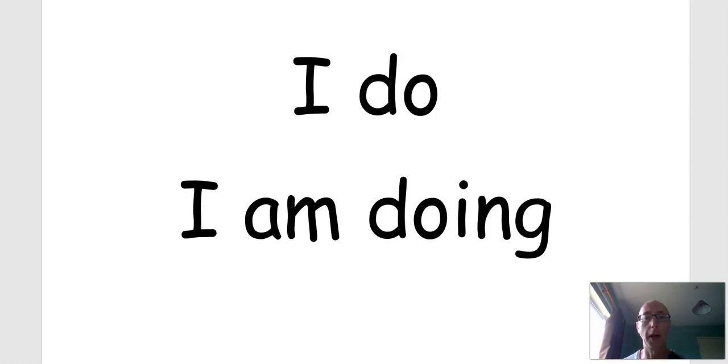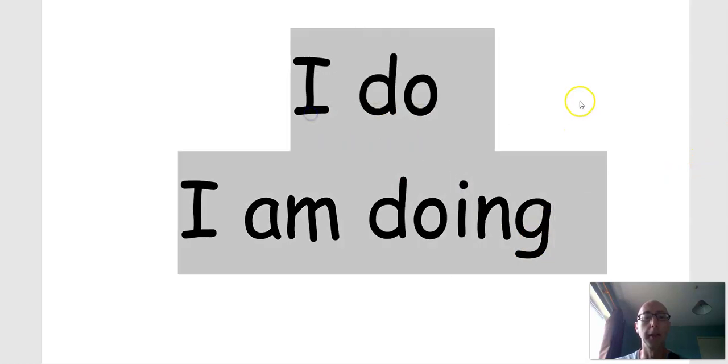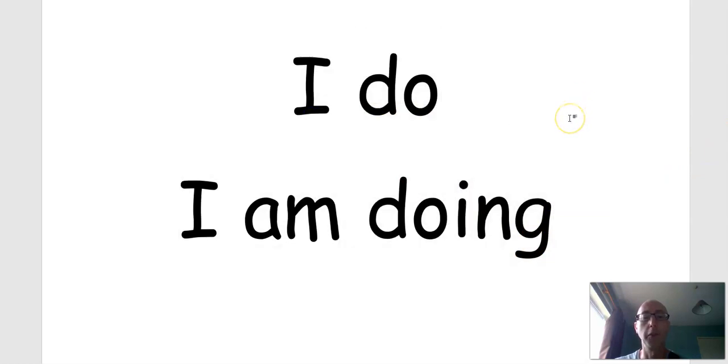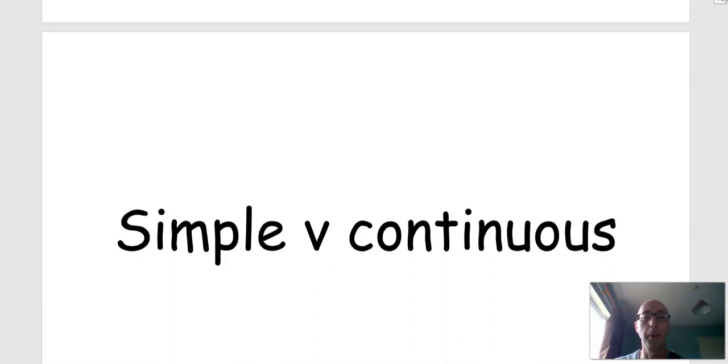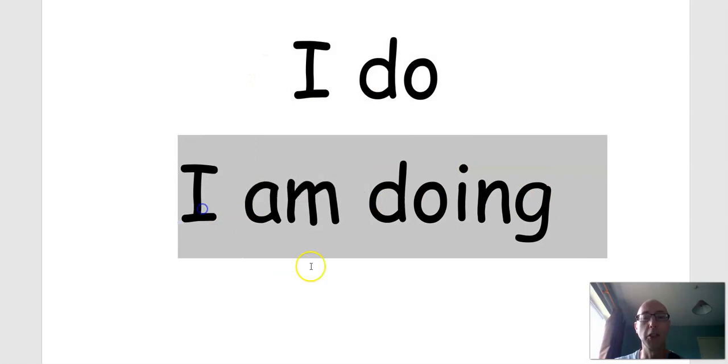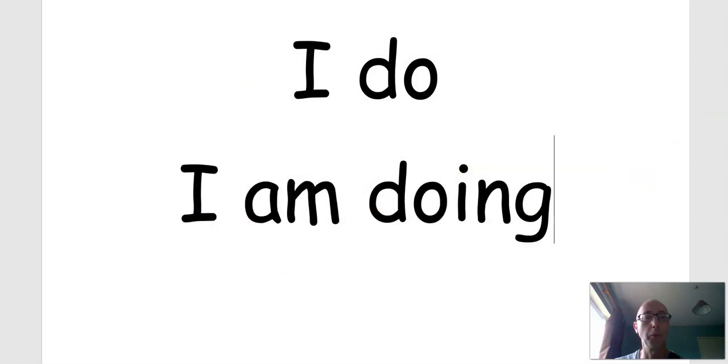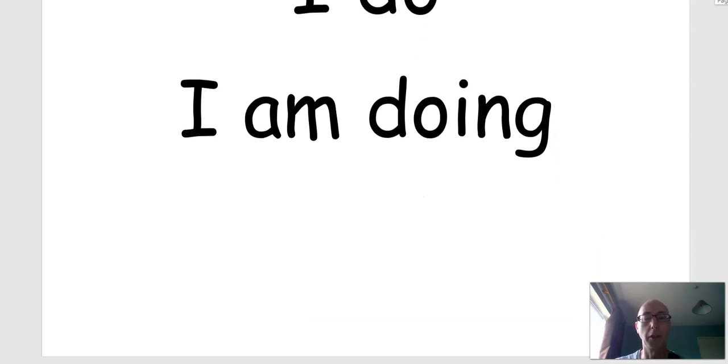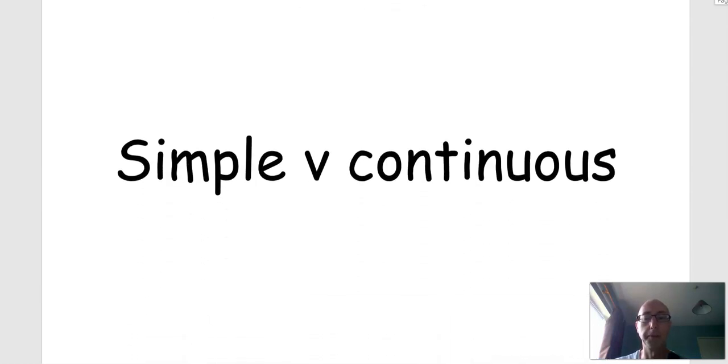Today we're going to look at the difference between I do and I am doing. These are two different verb forms in English, and we call them the simple and the continuous. I do is the present simple, and I am doing is the present continuous. They both are used to talk about the present, but they're a little bit different. So let's look at how they are different.